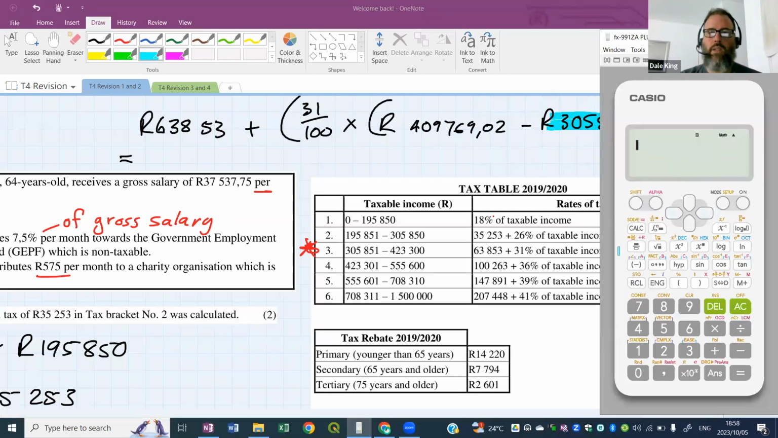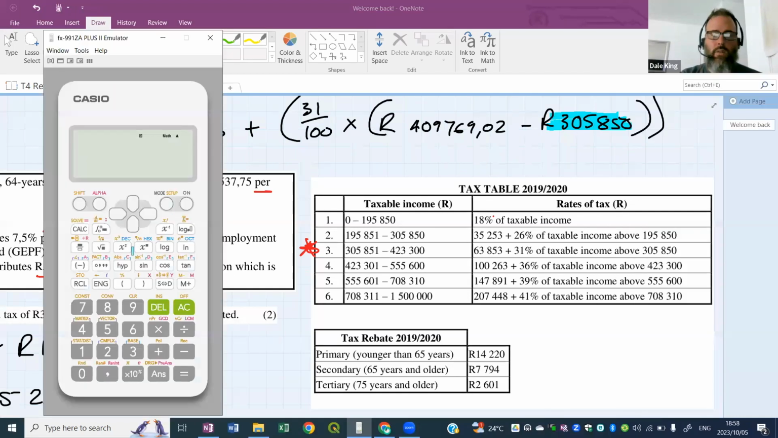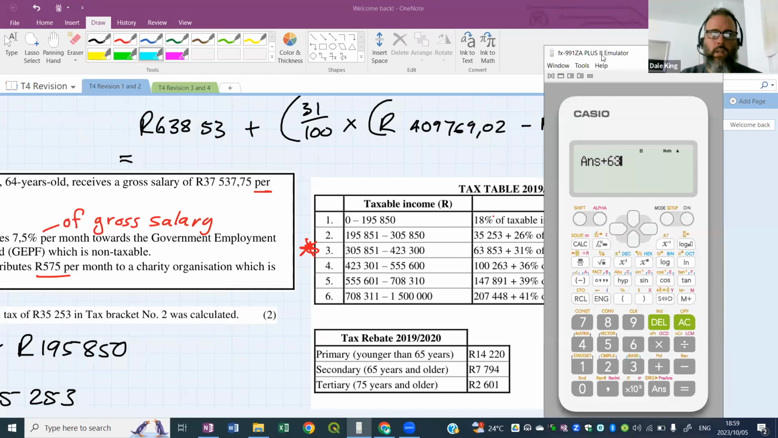All right, I'm going to do it step by step. So what I'll do is, let's view the calculator here for now. I'm going to say 409,769.02 minus 305,850. What is the difference between the two? That is the difference, 103,919.02. Okay, this needs to be multiplied by 31%. So I'm going to go ahead and do it and say times 31%. Get that answer, that's what it is, and that needs to be added to 63,853, and there we go.